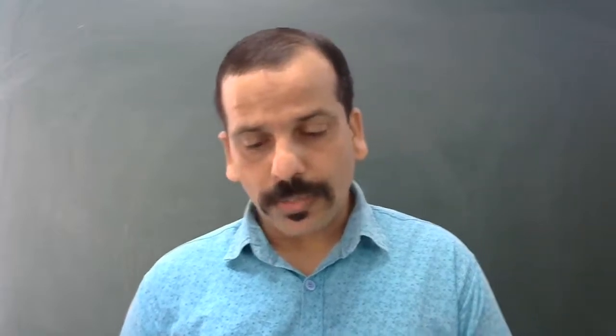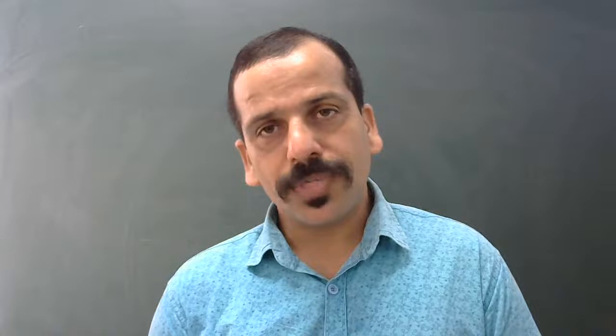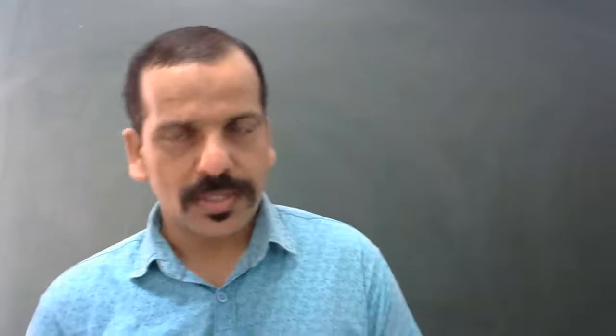Next, chapter number 4. This is related to government budget and the economy. So the meaning of the government budget, importance of the budget, what are the objectives of the budget, components of the budget. Okay, like this you will study. Okay, so every year government presents the budget in the parliament. Okay, you might have heard or might have gone through about the same. So about the same we will study in this book.